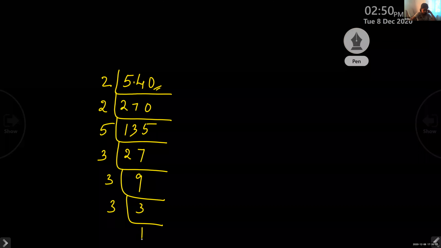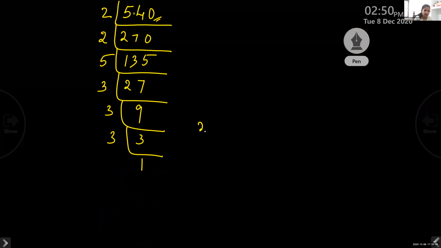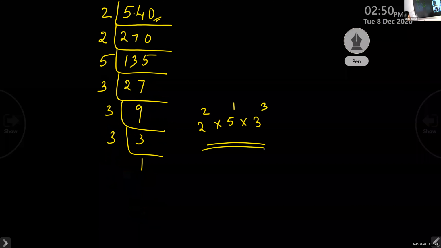Very good. So we get 2 squared into 5 raised to 1 into 3 cubed. Yes, so we got everything as powers of prime factors. We split it into different prime factors.